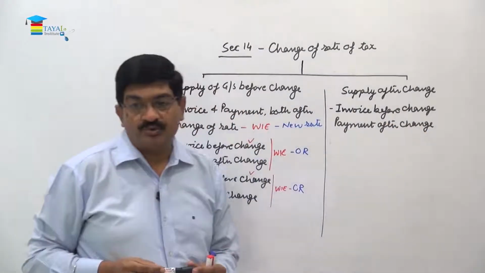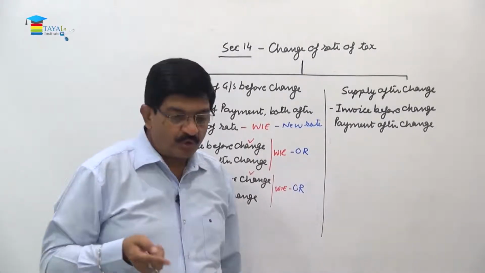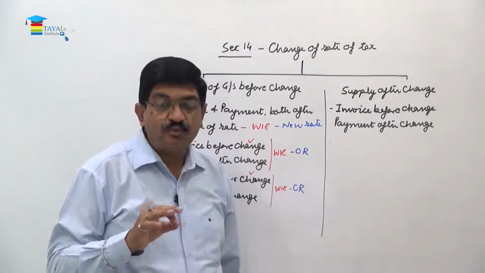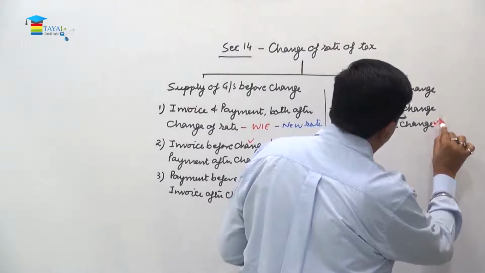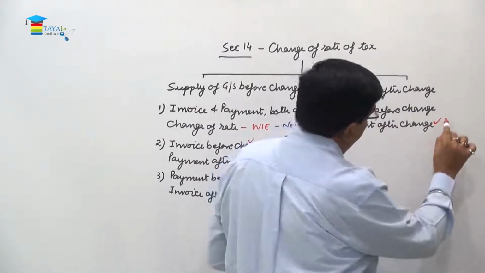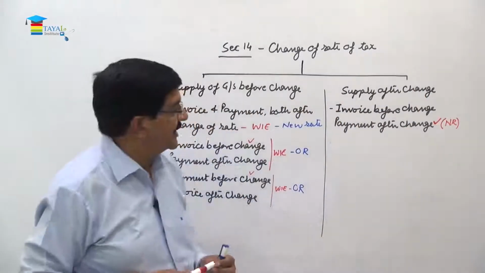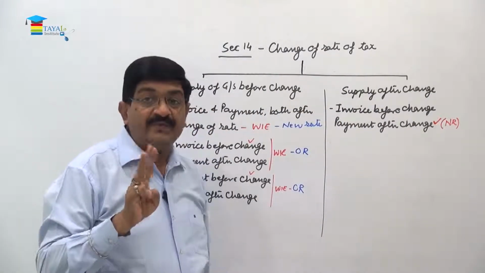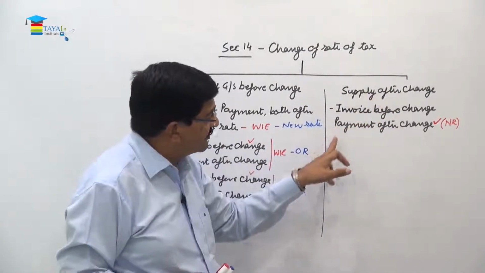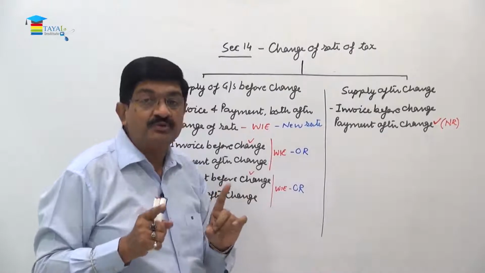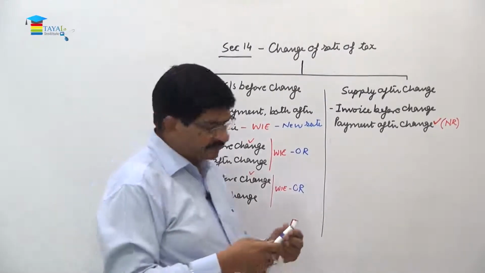Now you can answer the question, where is the majority? Supply is also after the change and payment is also after the change, so certainly the new rate will become applicable. So in this case, date of payment will become the time of supply, and the new rate will be applicable. I am saying that out of the three, where the two are, that rate is applicable. In this case, supply is after the change, payment is after the change, so out of three, two things are after the change, so the new rate will become applicable.